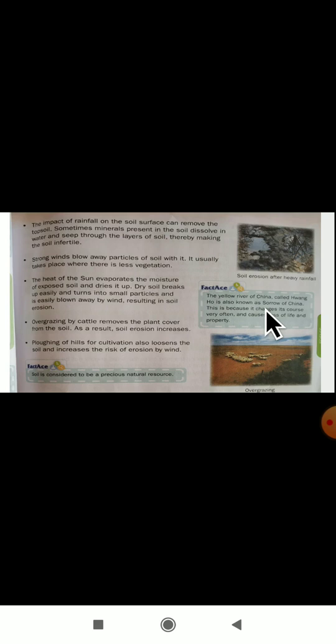And overgrazing by cattle removes the plant cover from the soil. Grazing should be done, but it should not become over-grazing, as it will increase soil erosion. Even the plowing of hills for cultivation loosens the soil and increases the risk of erosion by wind.